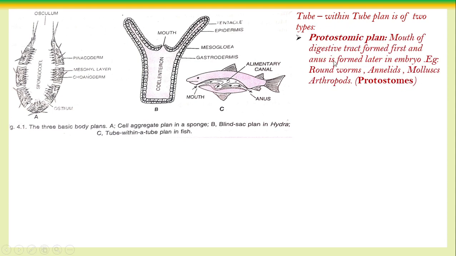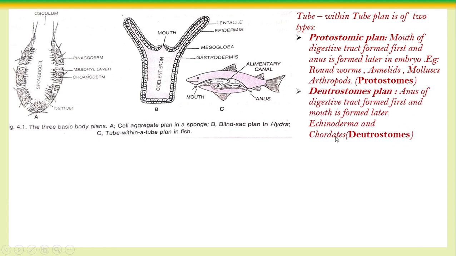What are they? The protostomic plan. That means the mouth of the digestive system is formed first, then the anus is formed later. During embryonic growth, first the mouth is formed, and after that, at some later period, the anus develops. Examples are roundworms, annelids, molluscans, arthropods. Such animals are called protostomes. While in the other type, during embryonic development, the anus of the digestive tract is formed first and the mouth is formed later.